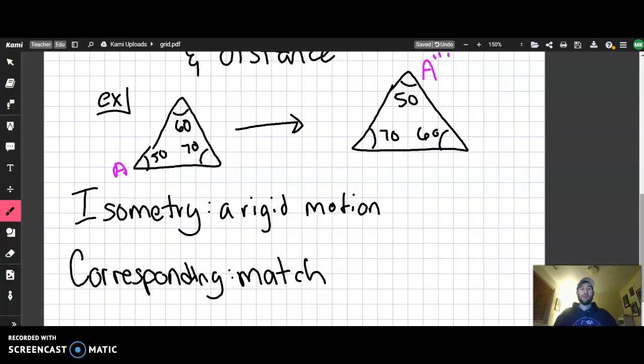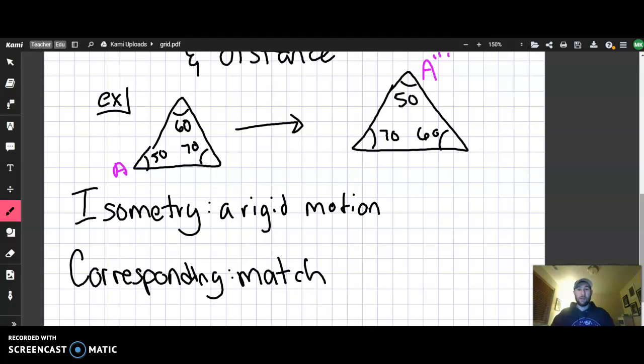And so, ladies and gentlemen, because this is a name, we technically don't have to use the letter A. We could have used any letter. Could have been J, could have been R, could have been Q, and we would not use a prime if we used a different letter, but it would be really, really hard to know what our matching angles are, right? We want to clearly communicate to other people what the matching angles are, so we choose to use the same letter on purpose so other people can tell what our matching angle is.